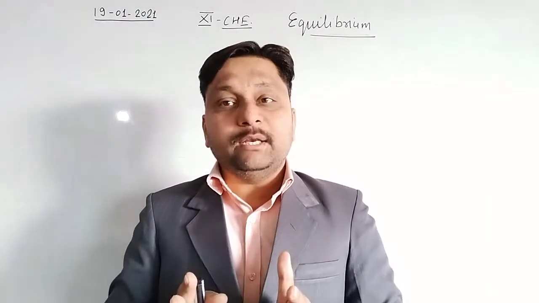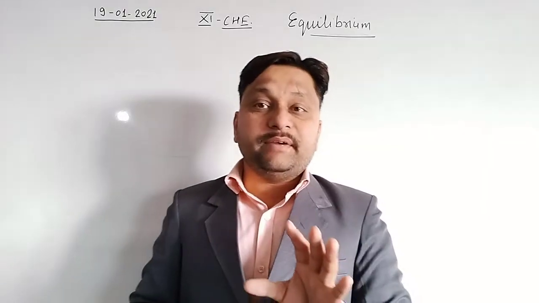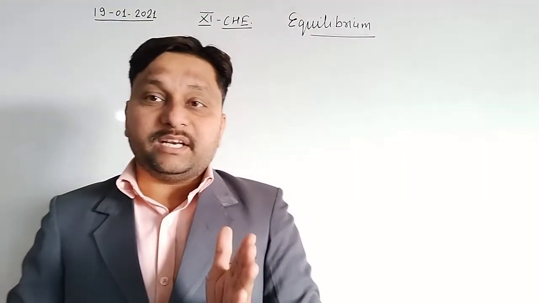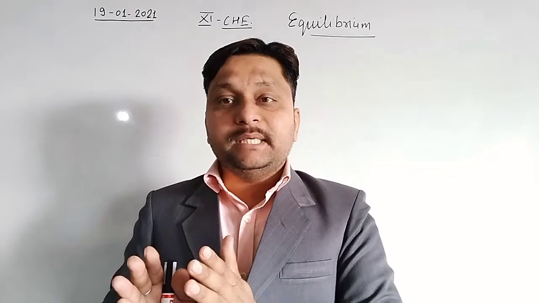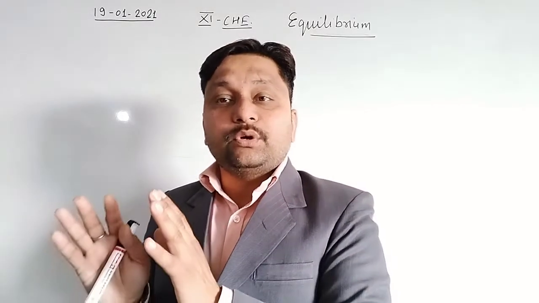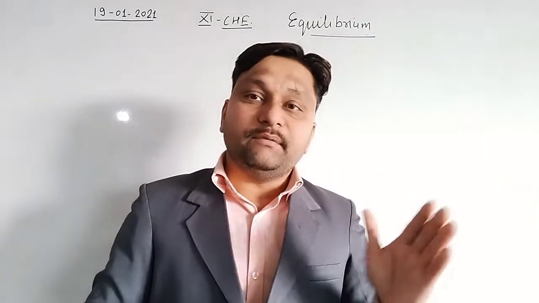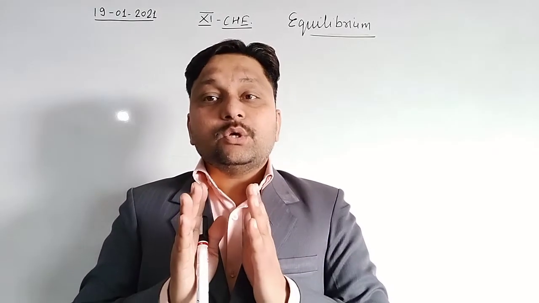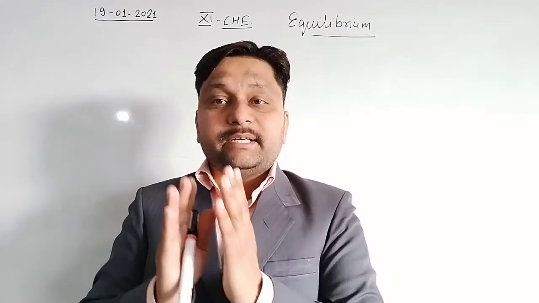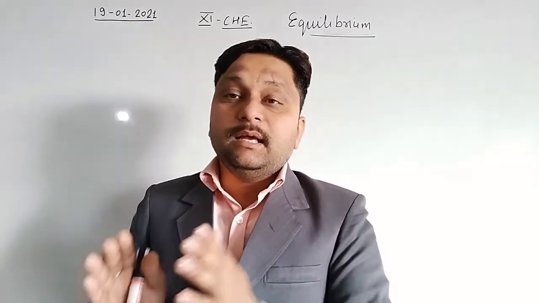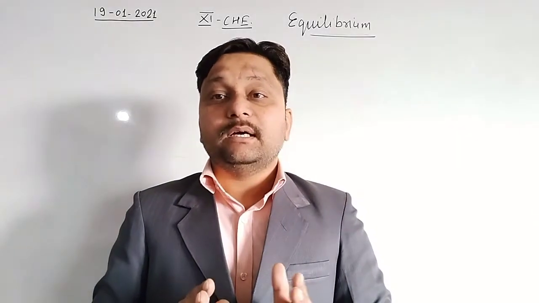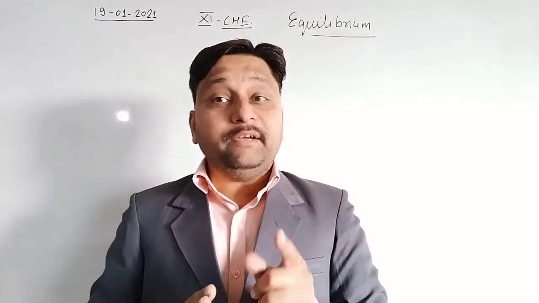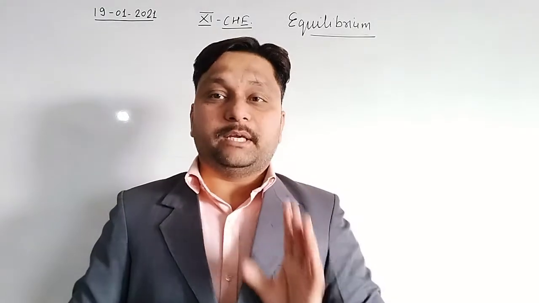But we very well know a number of compounds in nature, when dissolved in water, furnish their ions. Means they have the tendency to create ions when dissolved in water. These are known as electrolytes. So electrolytes have a tendency to form ions and they achieve equilibrium if they show a reversible equation.